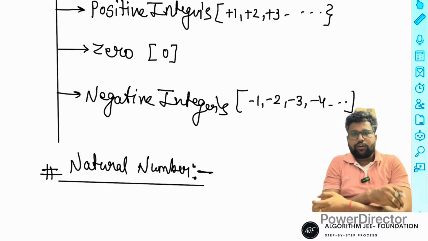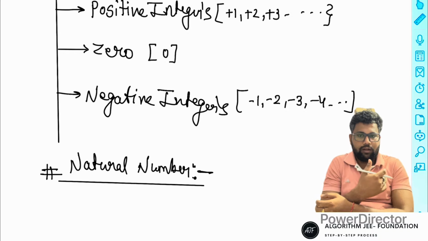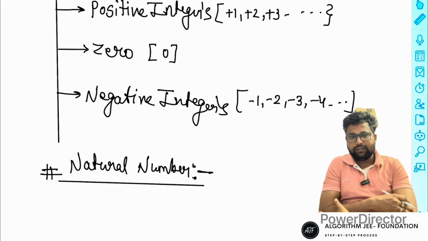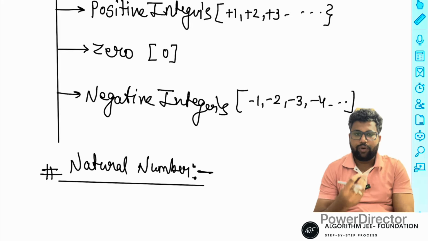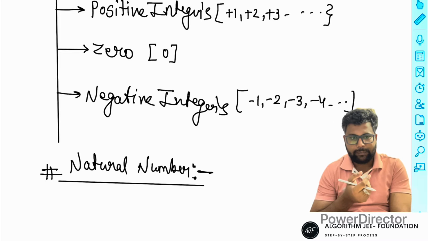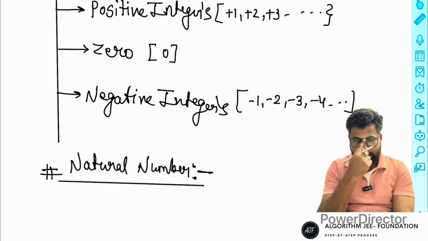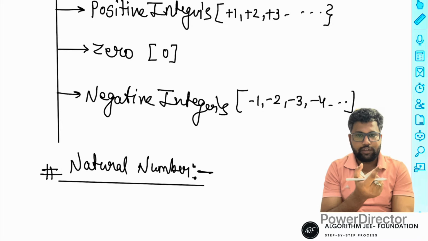Natural is something that occurs naturally. If you use counting in any units, then it is called natural. Suppose you count pens: 1, 2, 3, 4. It is not possible to start from zero. Zero counting is not calculated, right? So naturally it starts from one.